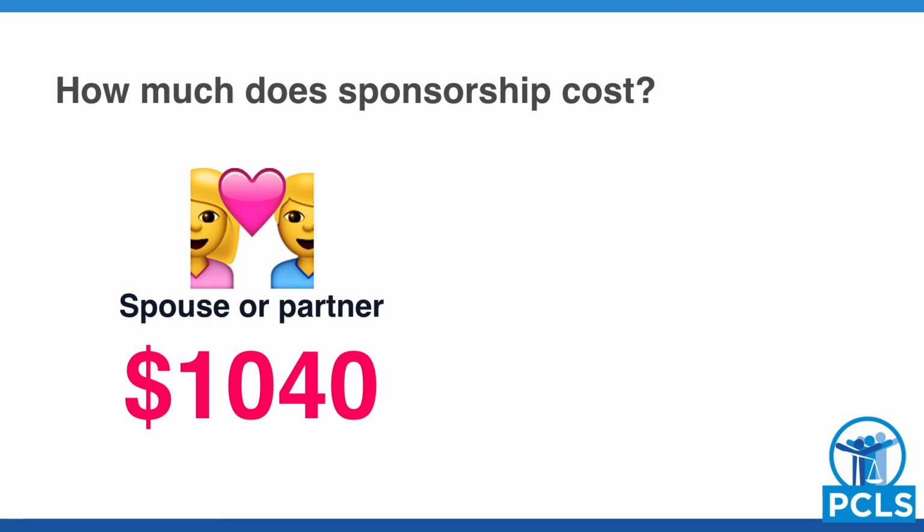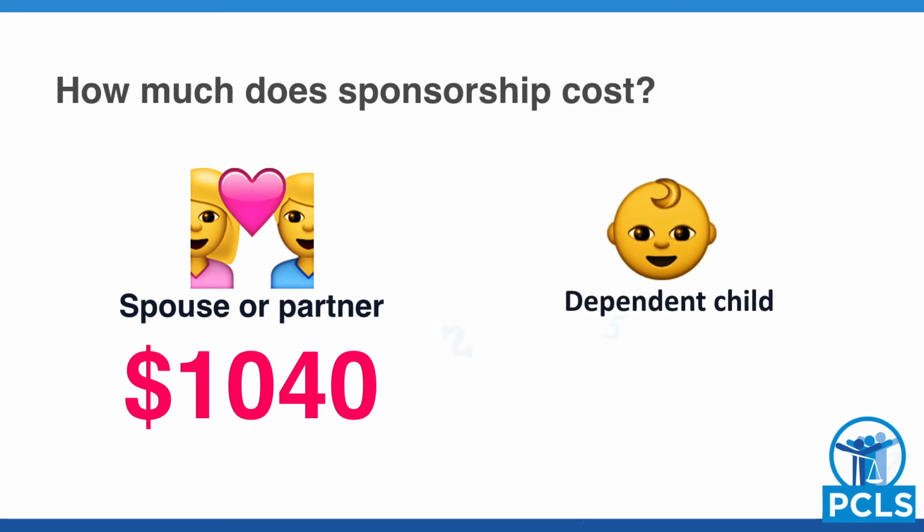This includes the sponsorship fee, processing fee, and the right of permanent residence fee. When you apply to sponsor a spouse, you can opt to pay the right of permanent residence fee at a later date. However, Immigration Canada recommends that you pay this fee upfront. The cost of sponsoring a dependent child is $150 per child.